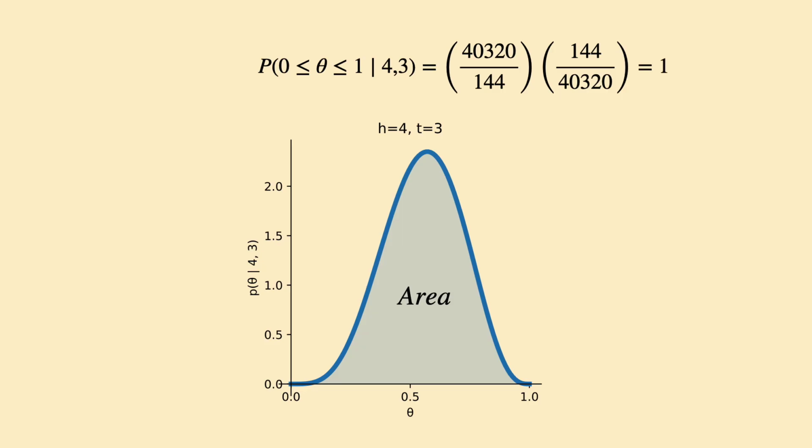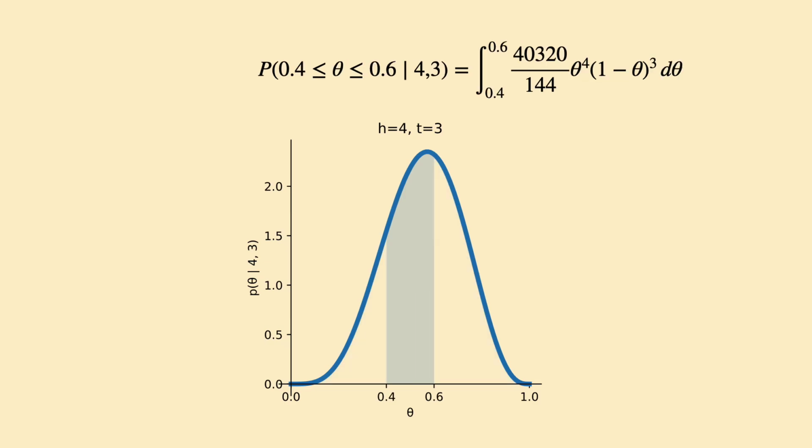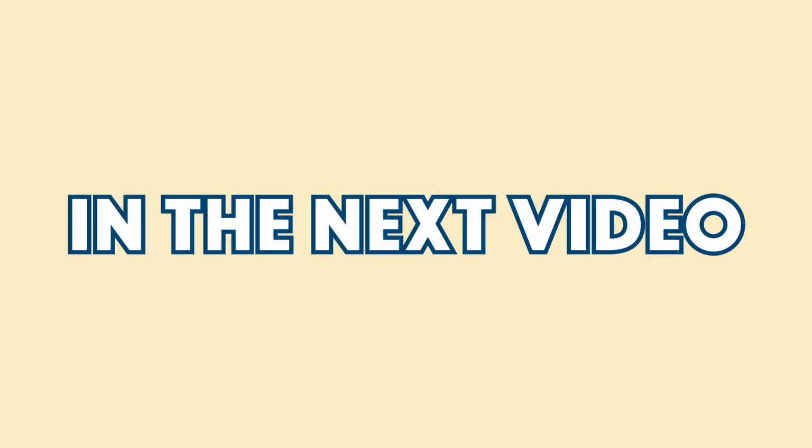Finally, to answer the question posed at the beginning of the video, we need to evaluate the same integral from 0.4 to 0.6. The result will be the probability that the coin is fair. Normally, textbooks stop here, but being stuck with an integral is hardly satisfying. So in the next video, I'll demonstrate how to apply integration by parts to make the formula computationally tractable. I will also introduce the PDF's close cousin, the cumulative distribution function, aka CDF. So stay tuned.